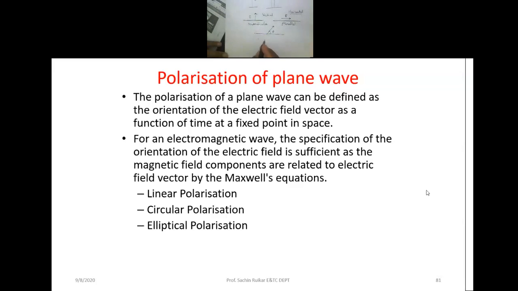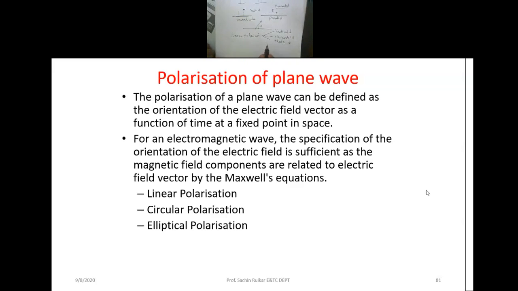That is the polarization factor, and there are types of polarization. One is linear polarization. In linear polarization there is vertical polarization, then horizontal polarization, or theta polarization. It means the electric field vector is vertical, or you can say perpendicular polarization, it is a parallel one, or it is a theta one.